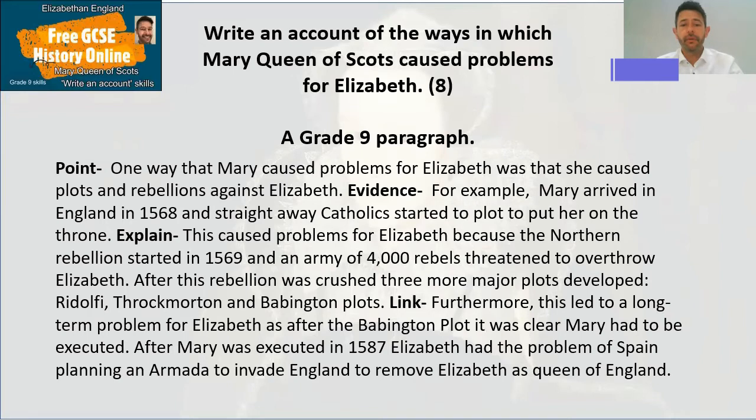Furthermore, this led to a long-term problem for Elizabeth, as after the Babington plot, it was clear that Mary had to be executed. After Mary was executed in 1587, Elizabeth had a problem with Spain, planning an armada to invade England to remove Elizabeth as Queen of England. That answer gives a nice wider link of a long-term time development and how Mary eventually, due to her rebellions, causes the Spanish Armada. Okay.